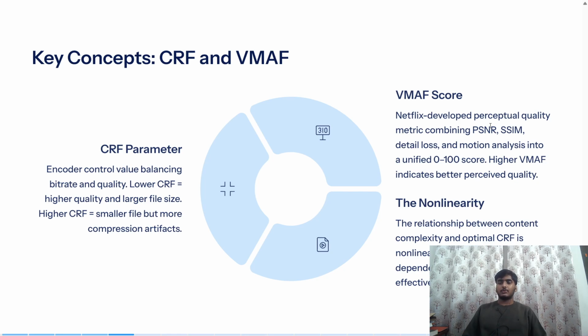There's non-linearity between CRF value and VMAF value. There's not a linear relationship between them. The relationship between content complexity and optimal CRF is non-linear and highly content dependent, requiring an ML model to get the values of the parameters for effective compression.